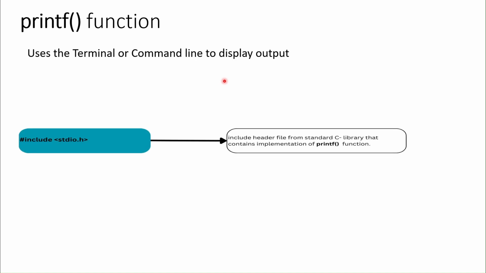To do this, we have to include, as we discussed earlier, stdio.h, which is the C standard library, part of the Linux system which you are using. It is already there. You just have to include it, and it contains the implementation of the logic of the printf function.